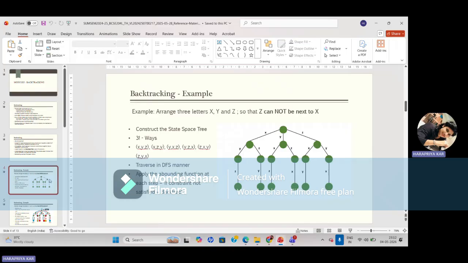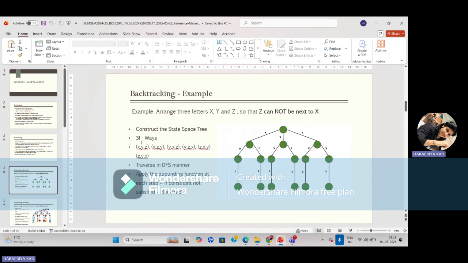Okay, so based on this constraint, what we have to do is construct a state space tree. Here you can see the number of ways will be 3 factorial, 3 into 2 into 1, which is 6 ways. So now you can see there are 6 ways: X, Y, Z; X, Z, Y; Y, X, Z; Y, Z, X; Z, X, Y; Z, Y, X. These are the various ways after 3 factorial, because 3 values are given.